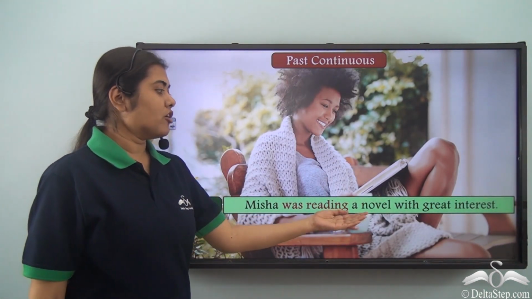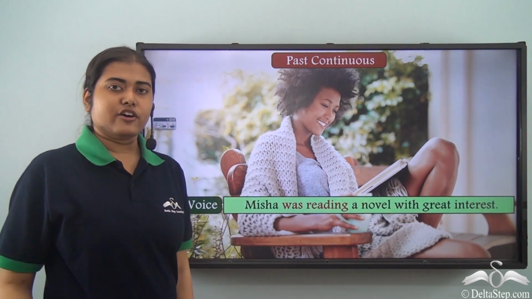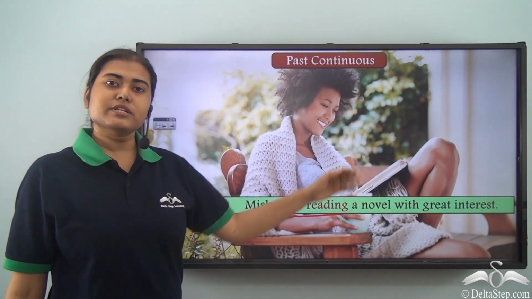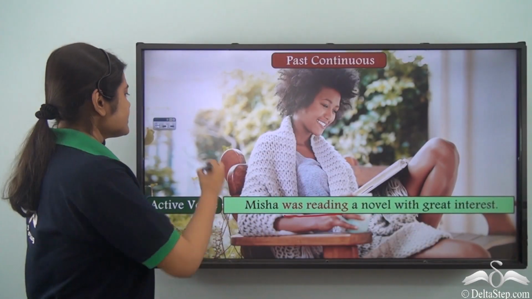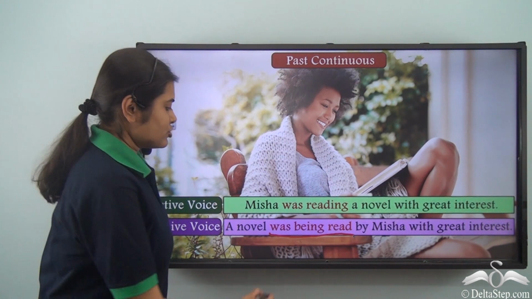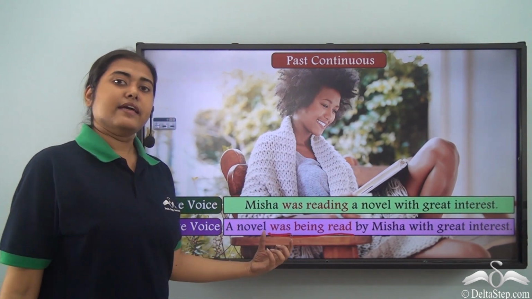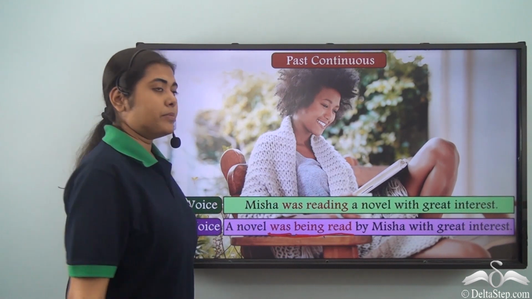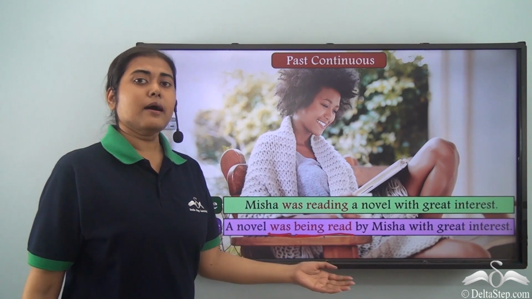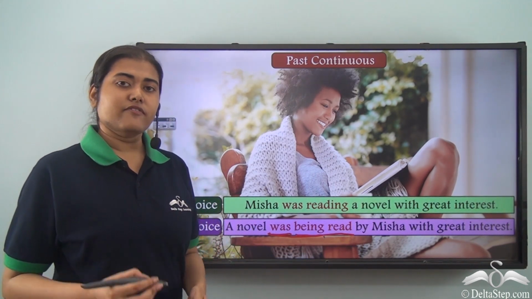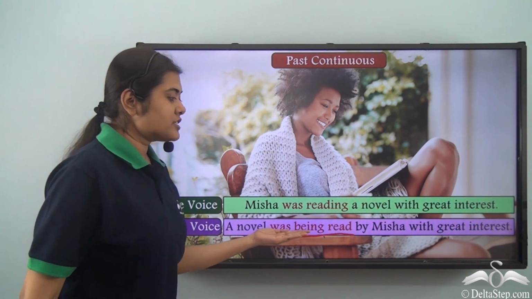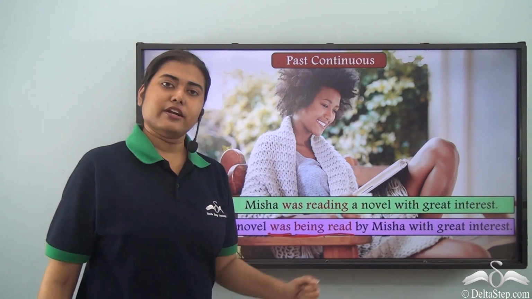Misha was reading a novel with great interest. Now here, was reading is the verb and this is in the past continuous tense. When I write it in the passive voice, the verb form becomes was being read. So here was is the be verb in the past tense, then being, the ing form of the be verb, followed by the past participle form of the verb read. So this is not read, this is read. Was being read by Misha with great interest.